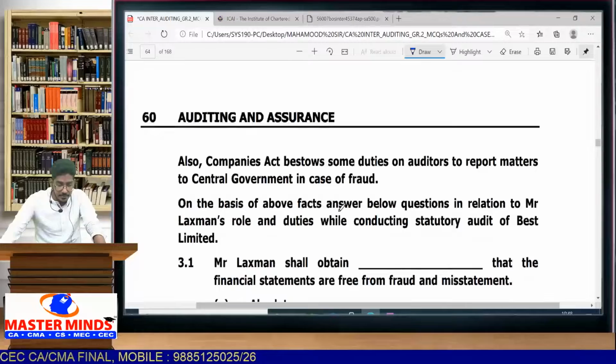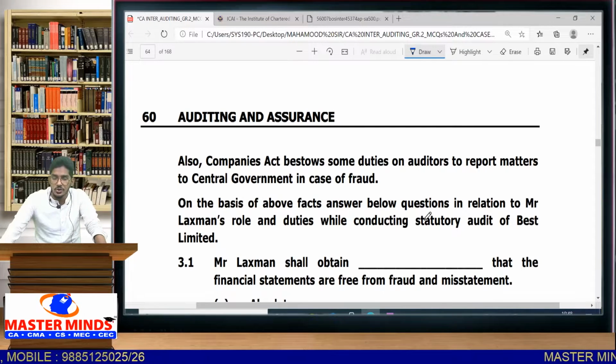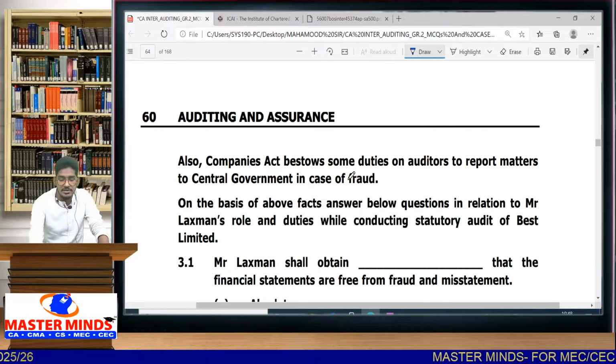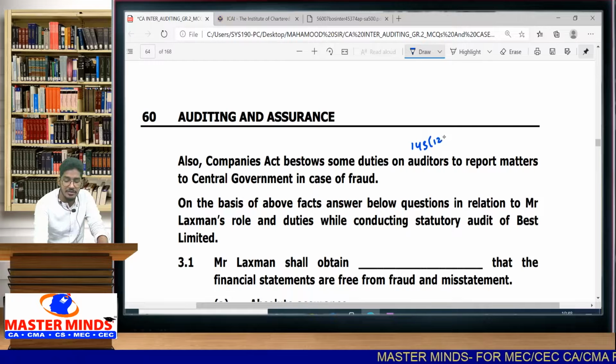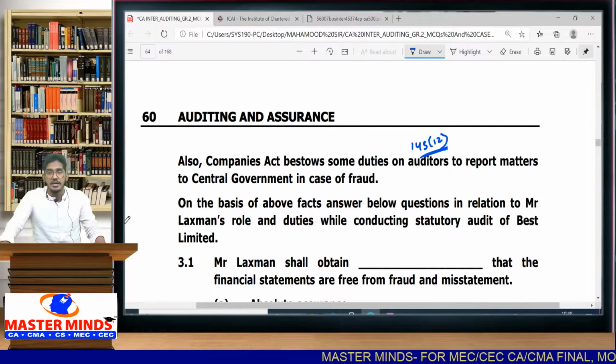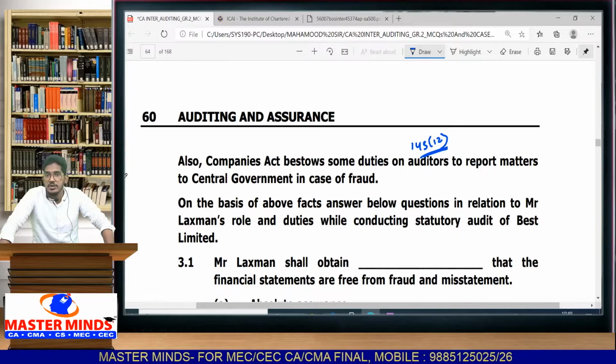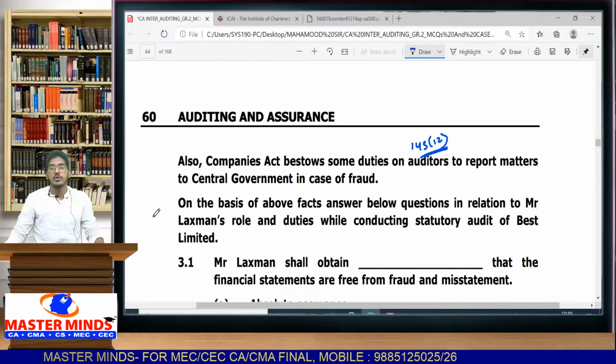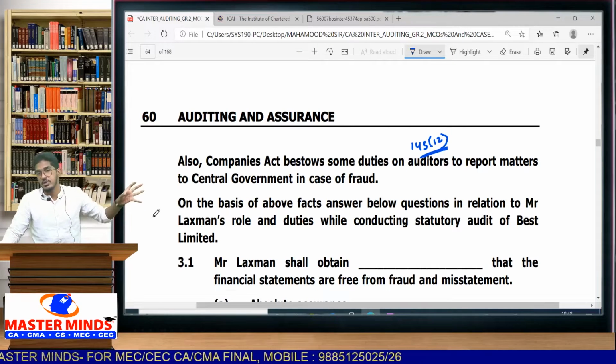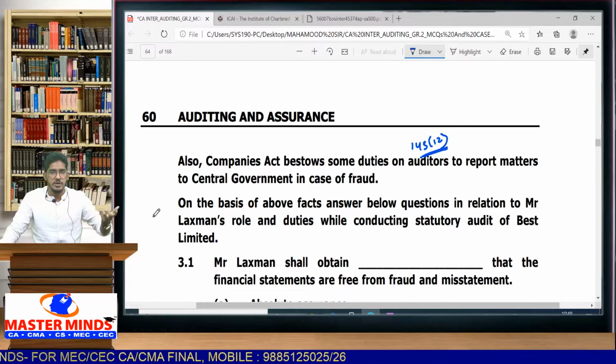Also, the Companies Act imposes some duties on auditors to report matters to the central government in case of fraud. We have clearly seen under section 143 subsection 12 of the Companies Act, this subsection imposes some responsibilities on the auditor whenever you identify some fraud in the organization. If the amount of the fraud involved is 1 crore or more, then you are required to report to the central government. If it is less than a crore, you are not required to report to the central government. This we have seen in the company audit chapter.